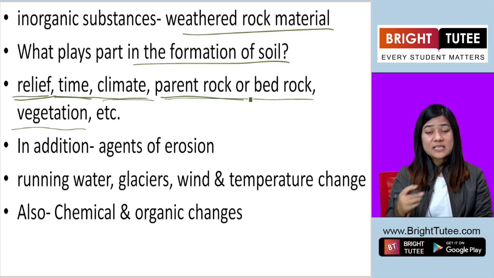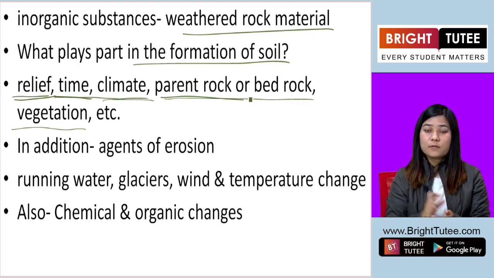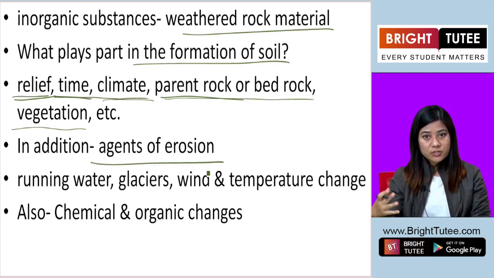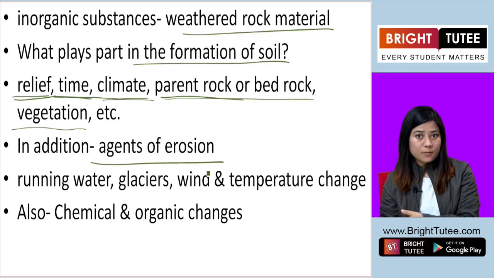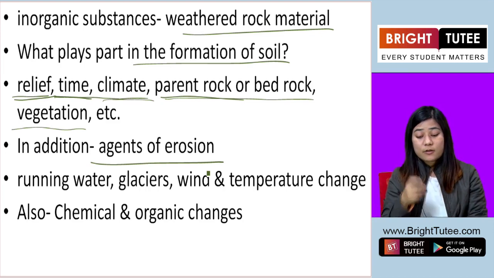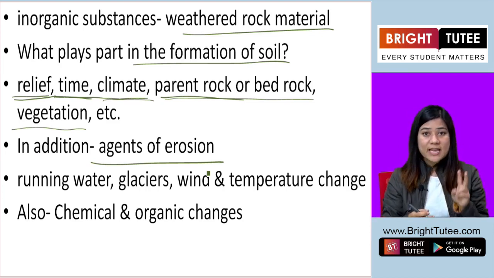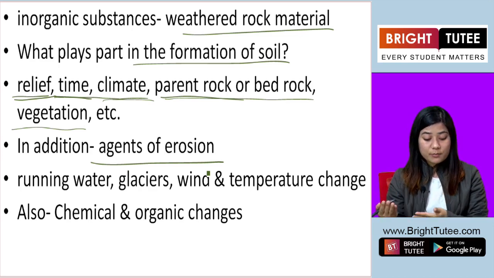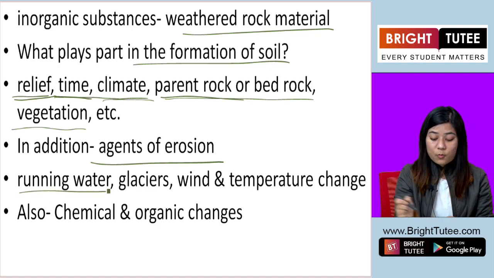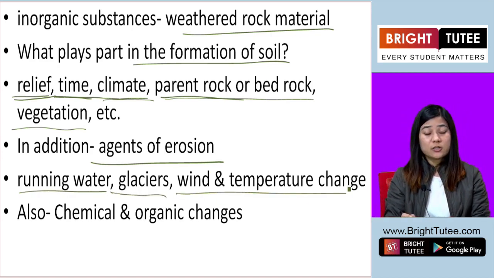Apart from these factors, another additional factor which is important for the formation of soil is agents of erosion. With erosion, soil is formed. The weathering of materials, the erosion of materials, leads to soil formation. The agents of erosion are running water, glaciers, wind and temperature change, climate.